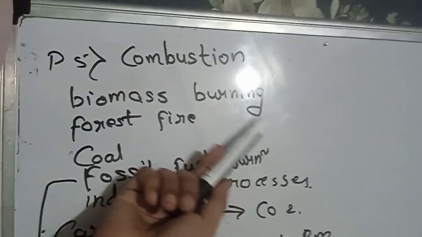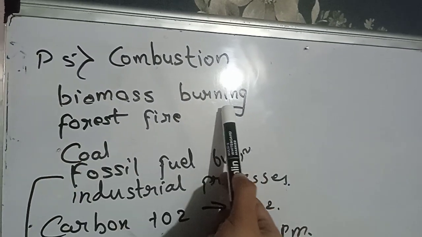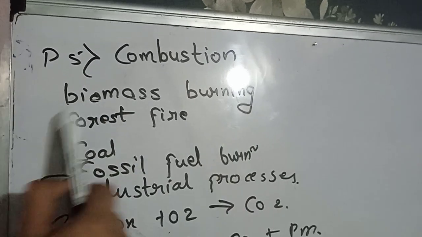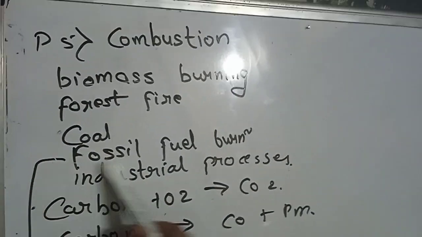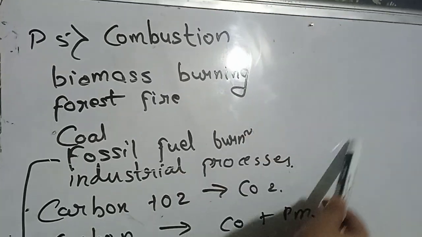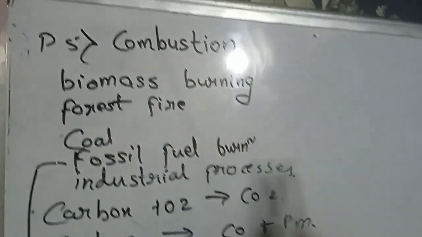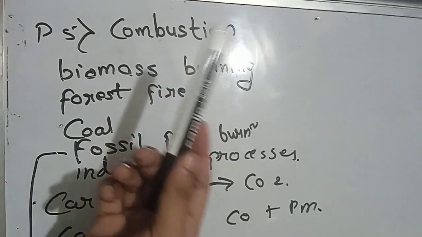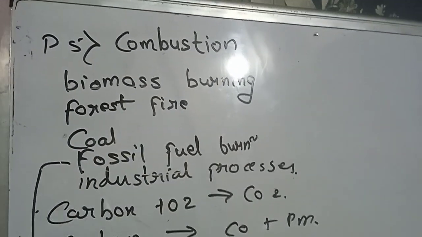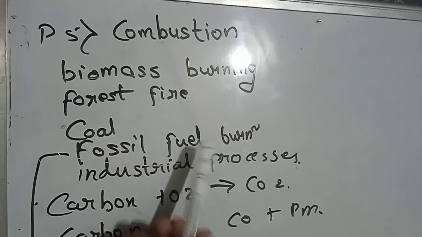So the process 5 is combustion. Now combustion of what? Combustion of biomass, like biomass burning, forest fires, coal burning and fossil fuel burning, and some industrial processes also. They all release carbon. Why? Because they all have some sort of carbon in it, as we already know that biomass contains carbon, trees contain carbon, coal has carbon, fossil fuels have carbon.